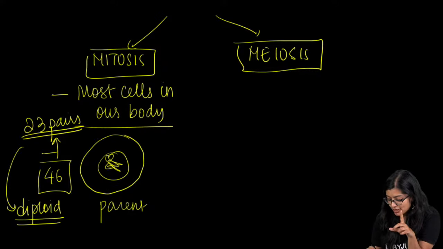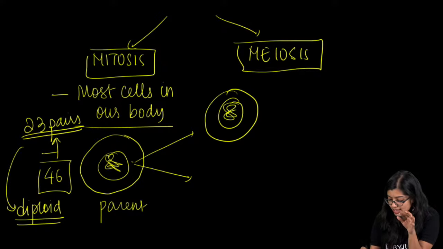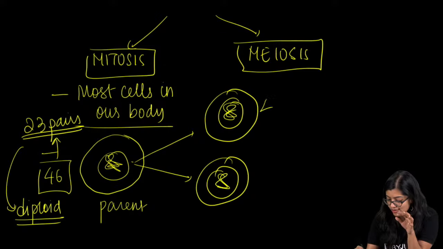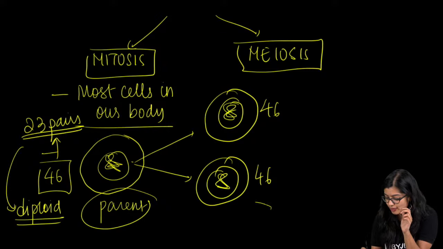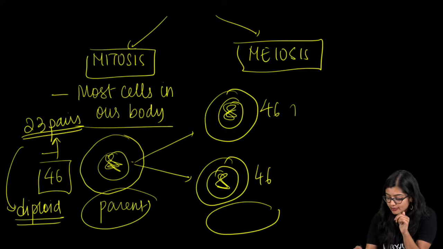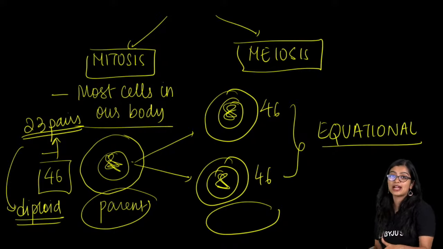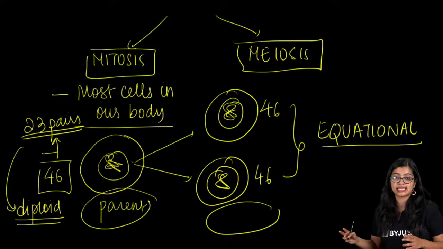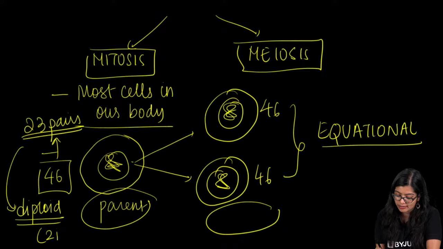Now in this case, this parent cell will undergo division in such a way that the daughter cells are the same. The daughter cells will also have 46 and 46 chromosomes. So a diploid parent will give rise to diploid daughter cells. This is what we call equational division. Parent and daughter cells have an equal number of chromosomes, which is why we call it diploid. Diploid means 2n, or 2 sets of chromosomes.